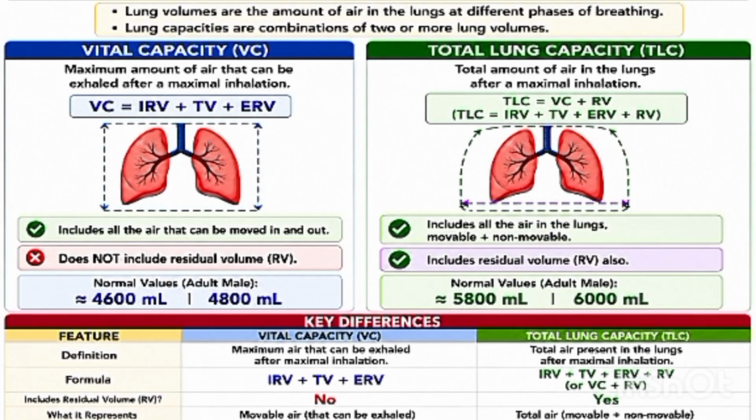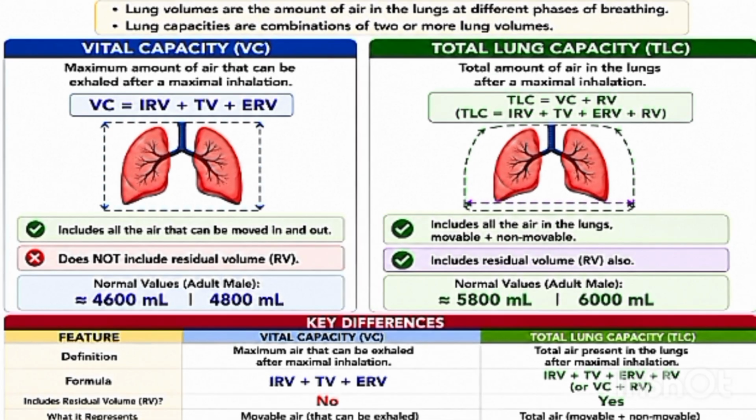Today we will discuss a very important topic, which is the difference between total lung capacity and vital capacity. This is one of the most important topics and many students get confused in these two terms: total lung capacity and vital capacity. They cannot differentiate between these two terms. So in today's lecture we will know the difference between these two basic terms. So let's start.